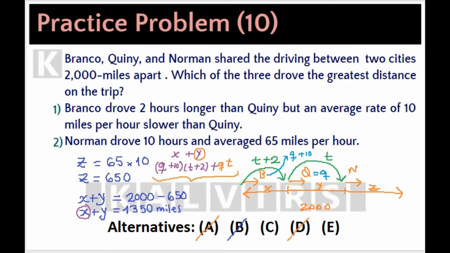However, this is an equation with two variables. We cannot determine the value, either the value of Q or T. Therefore, both statements together are not sufficient to answer the question. Alternative C is eliminated. Choice E is correct.